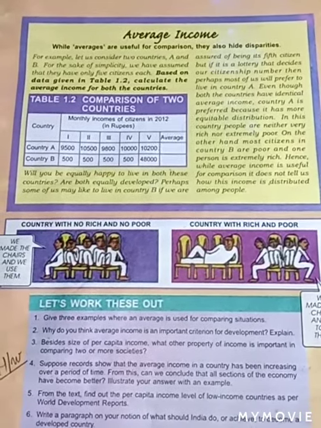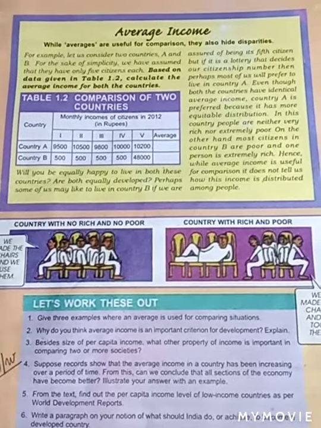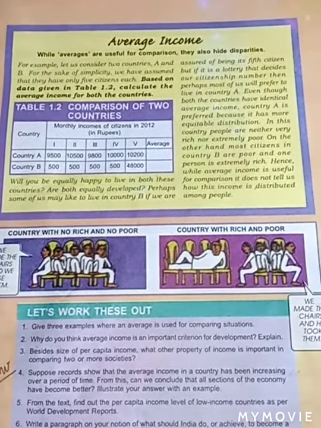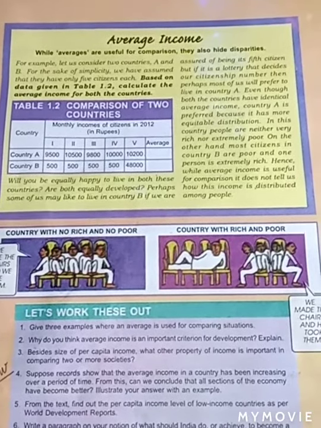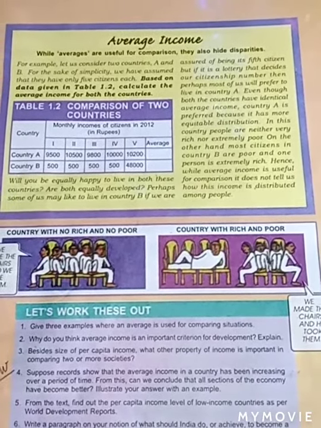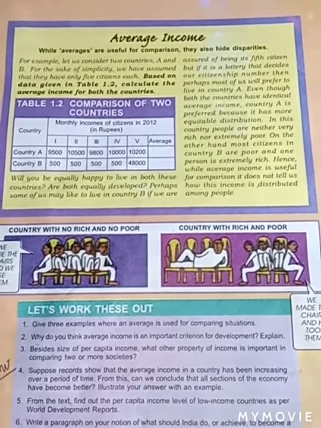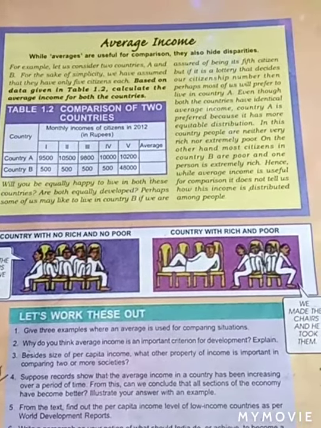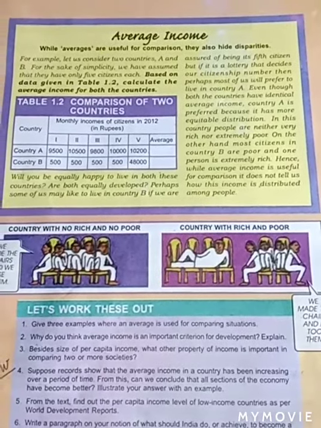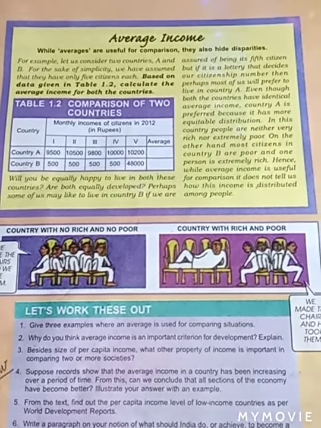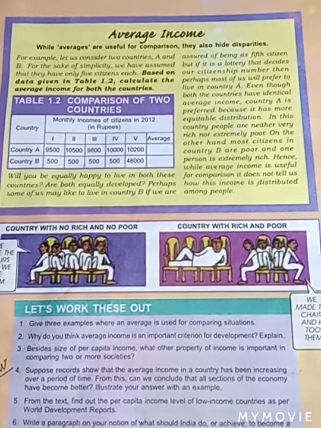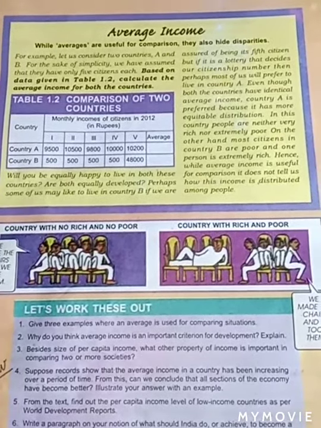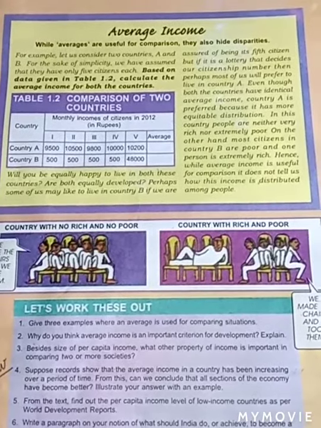It is important to find the average income because every year the World Bank reports its World Development Reports, on the basis of which it classifies the country as a developed one, developing one, or underdeveloped. So the average income is the main criteria used by the World Bank for classification of the countries as developed, developing, or underdeveloped countries.